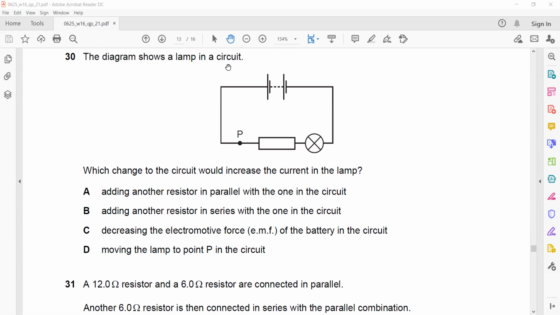The diagram shows a lamp in a circuit. Which change in the circuit would increase the current? Increasing the current means we want to decrease the resistance of the circuit. So which action will decrease the resistance of the circuit?